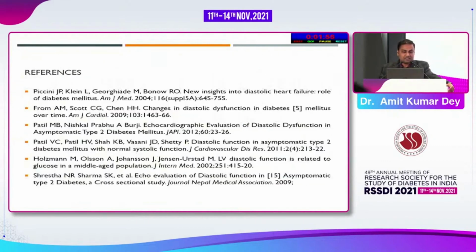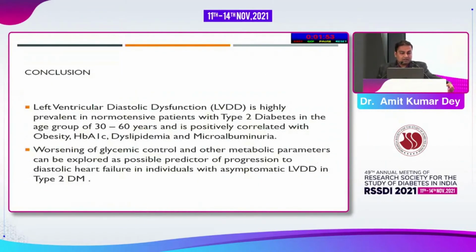So to conclude, left ventricular diastolic dysfunction is highly prevalent in normotensive patients with type 2 diabetes in the age group of 30 to 60 years of age and is positively correlated with obesity, HbA1c, dyslipidemia, and microalbuminuria. A thing to ponder is that worsening of glycemic control and other metabolic parameters can therefore be explored as a possible predictor of progression to diastolic heart failure in individuals with asymptomatic LVDD in type 2 diabetes.